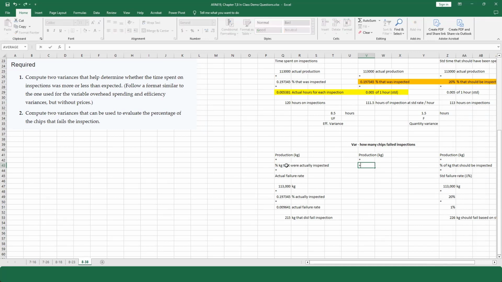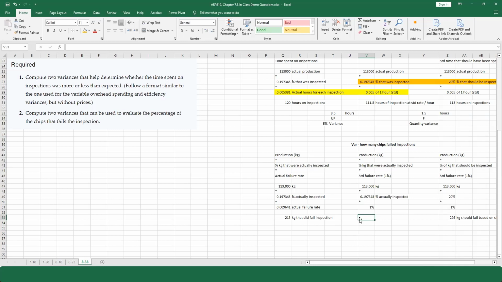I'm going to keep the standard failure rate, so 113,000 kilograms, I'm going to multiply it by the actual percentage inspected, and I'm going to multiply it by the standard failure rate.